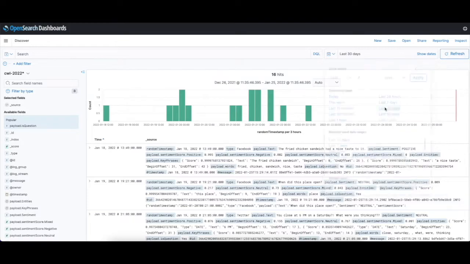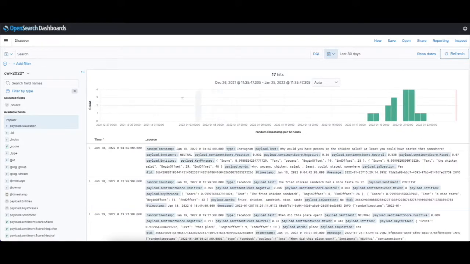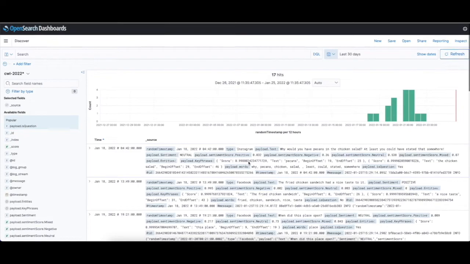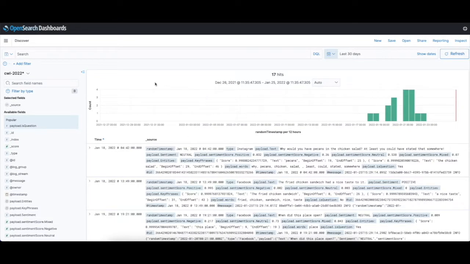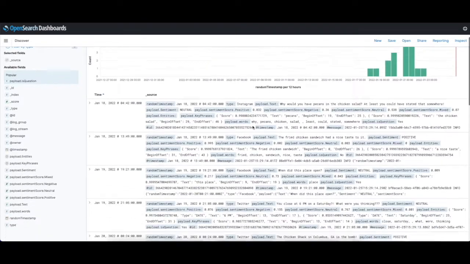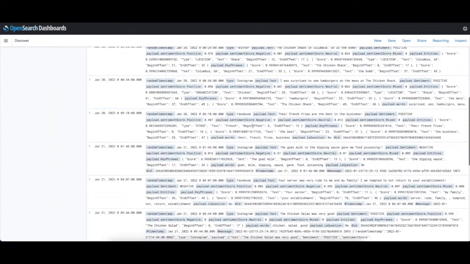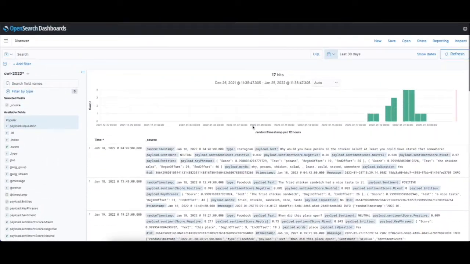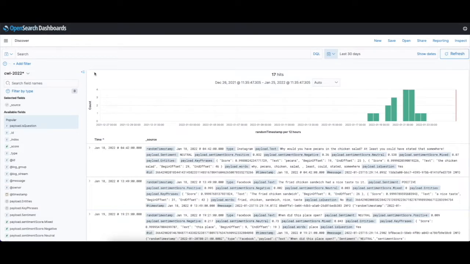So this is basically the discovery of the data. So you can kind of see what you're getting. And of course, in our case, we know exactly what we're getting because we're producing it. But it gives you a quick way to look at it from here and create filters and prepare to create some visualization, which is what we'll look at next.